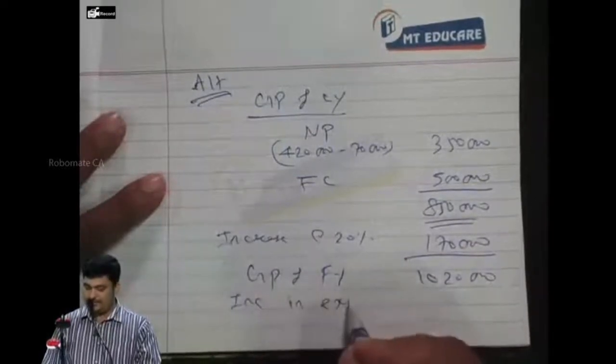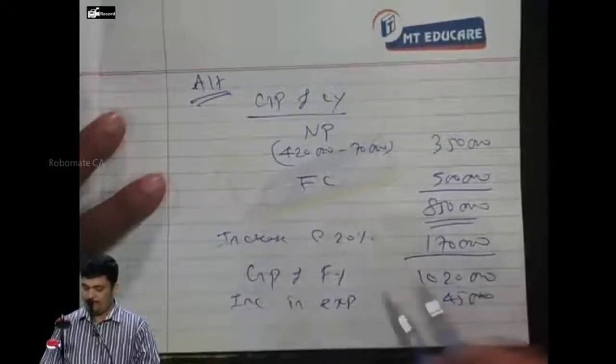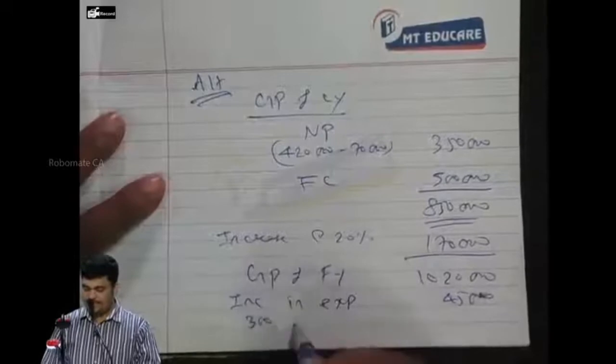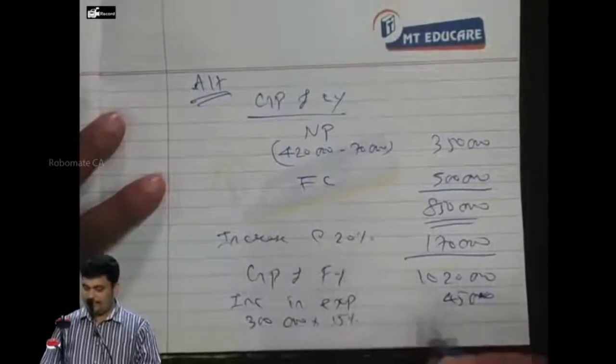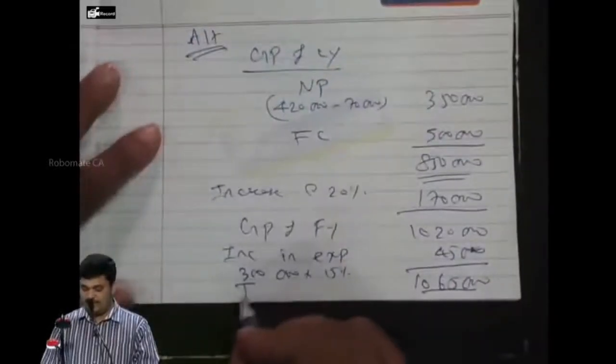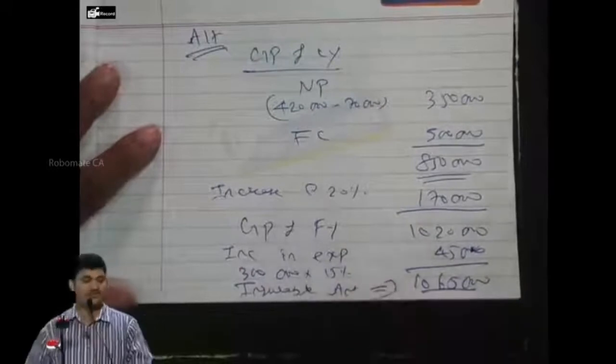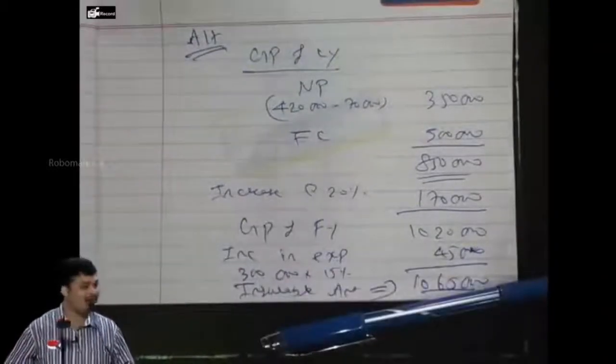Increase in expenses, fixed cost: how do you get 45,000? 3 lakhs into 15%. You get 10 lakh 65,000, which is the insurable amount. This is a shortcut. Are you following?